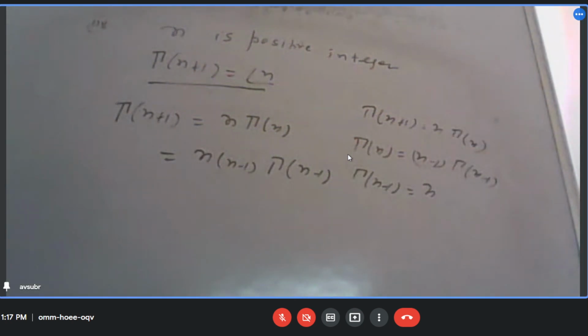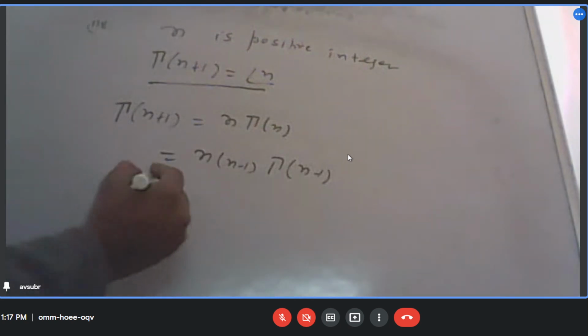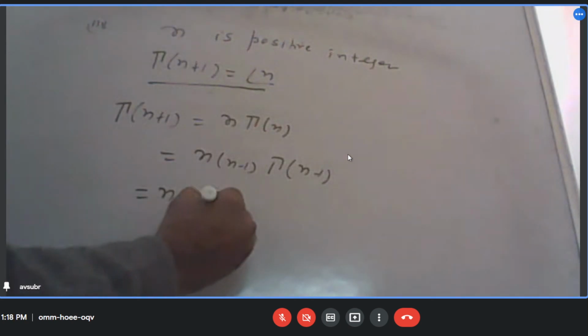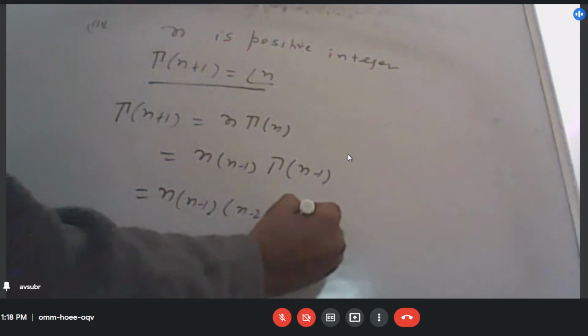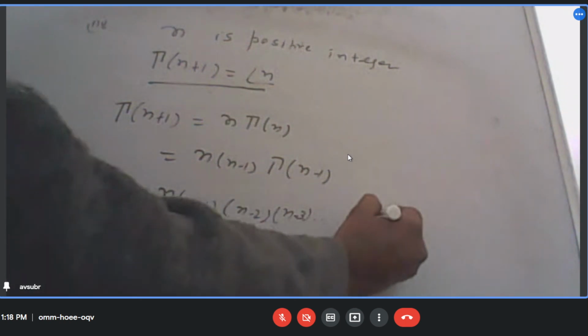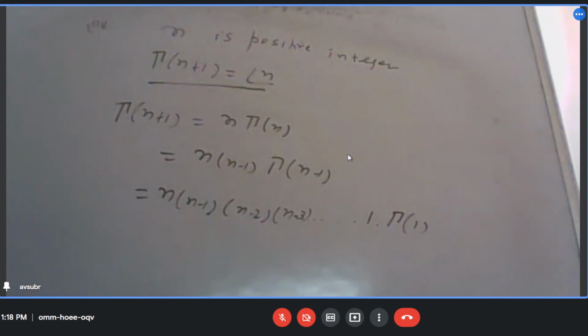Right, so like that we can find out. Next will be n minus 1, n minus 2, n minus 3, and so on and so forth. Last we will get gamma 1. And what is gamma 1?